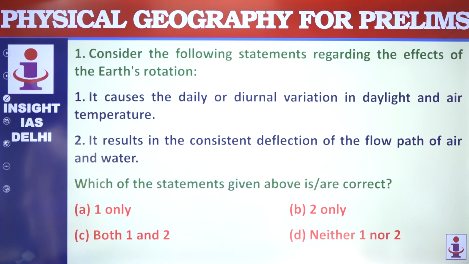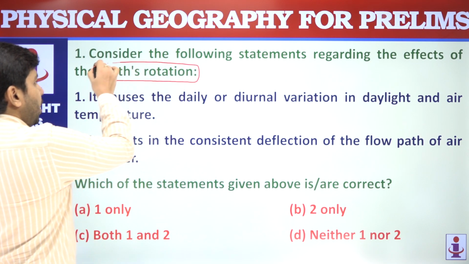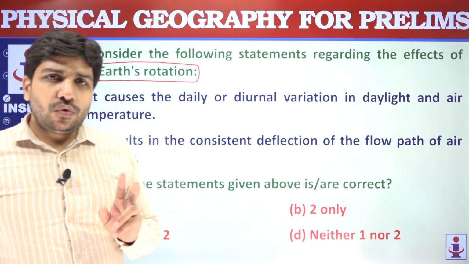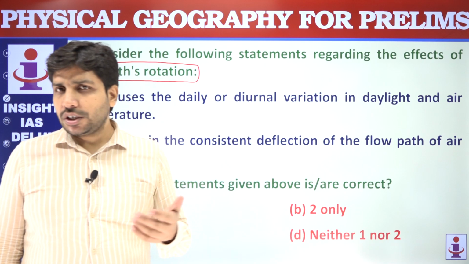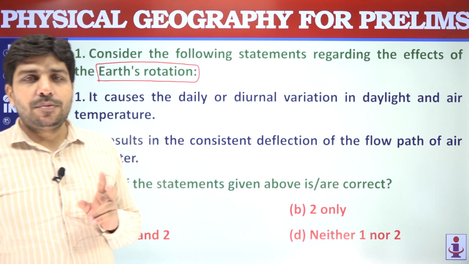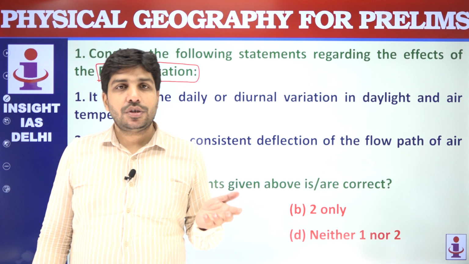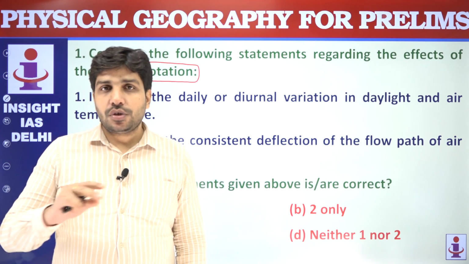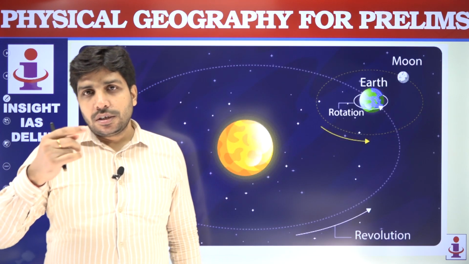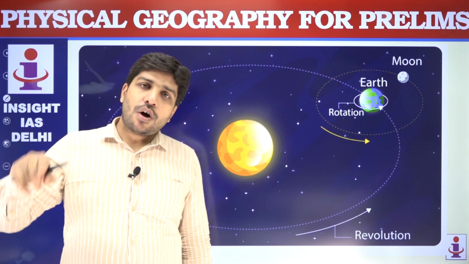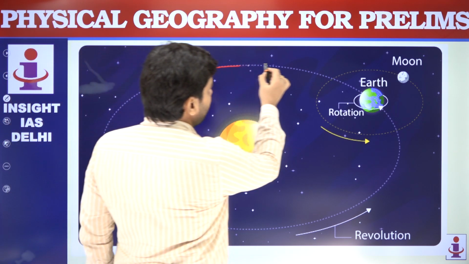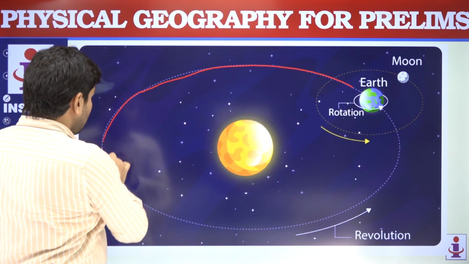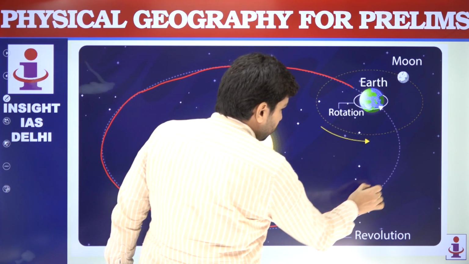So let's start. The first question is about Earth's rotation. There are two very basic movements of Earth when we study geography. In the initial chapters itself, we understand this. Two very basic movements: one is called revolution and one is called rotation. What is revolution and what is rotation? So, when the Earth is going around the Sun, this is the Sun and this is the orbit of Earth.